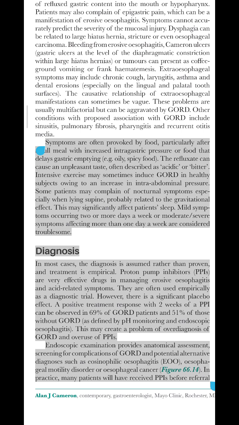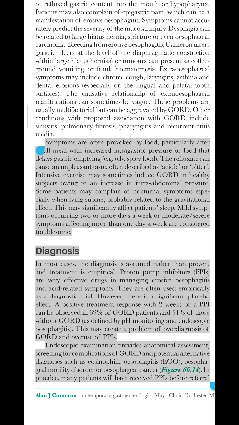Mild symptoms occurring 2 or more days a week or moderate, severe symptoms affecting more than 1 day a week are considered troublesome. Diagnosis. In most cases, the diagnosis is assumed rather than proven, and treatment is empirical. Proton pump inhibitors, PPIs, are very effective drugs in managing erosive esophagitis and acid-related symptoms. They are often used empirically as a diagnostic trial. However, there is a significant placebo effect.